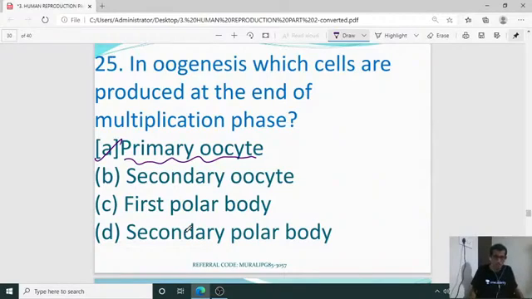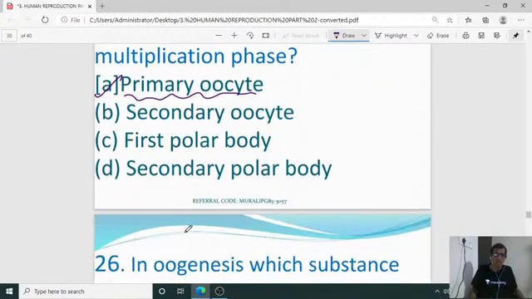Yes, for 24th, A is the right answer. For 25th also, A is the right answer. Rakesh, you are right. Next, 26th.